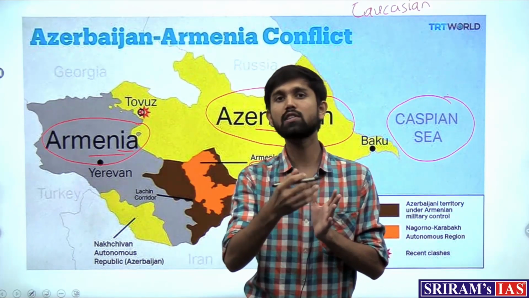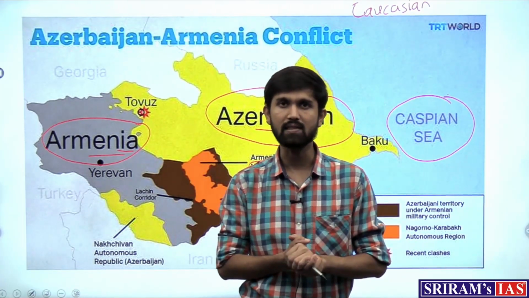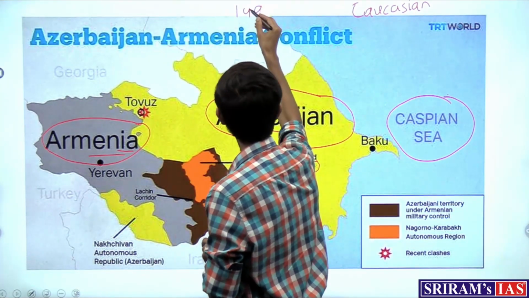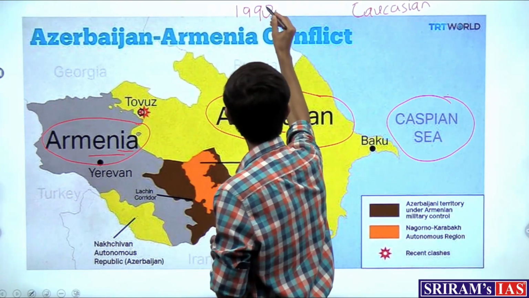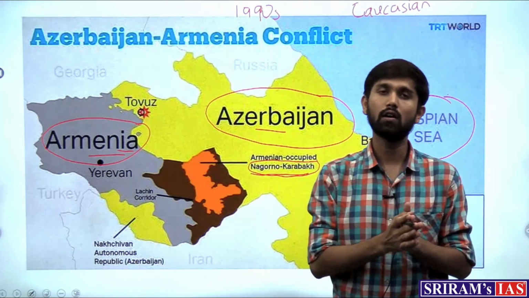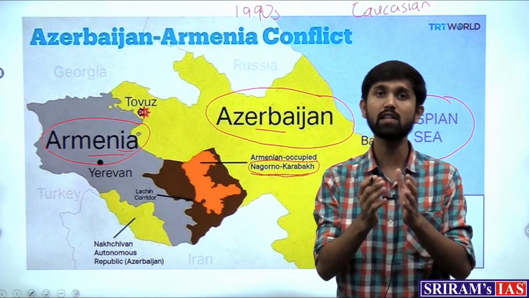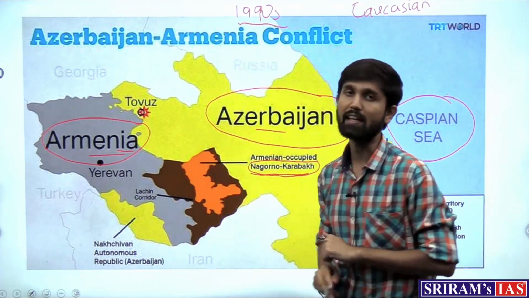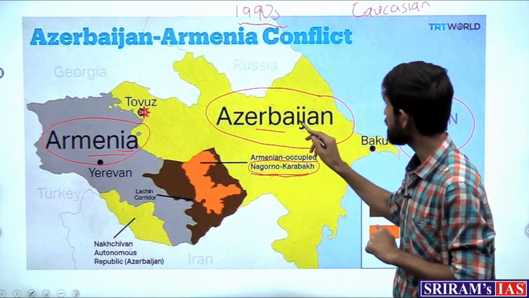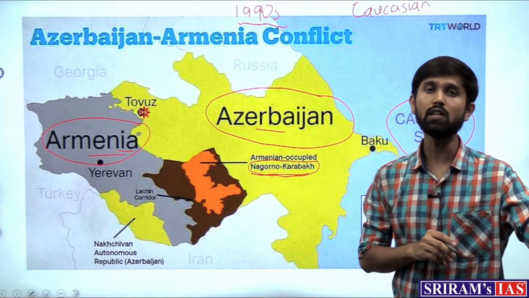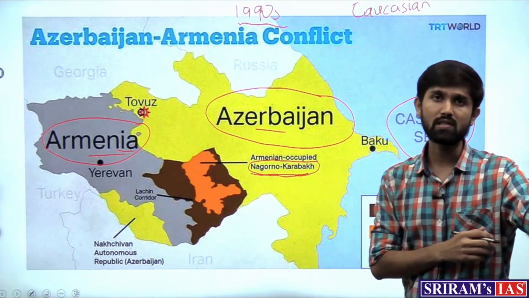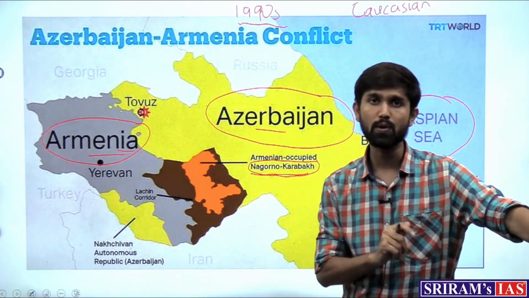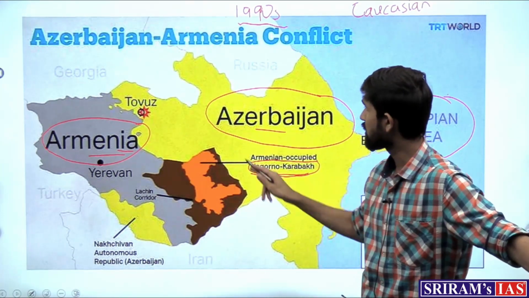Now how did this conflict start, if we ask this? So back in the 1990s, there was a total consolidation of states known as the USSR, and the USSR started to decline in the 1990s, and Azerbaijan was then a part of the USSR. But when the USSR started to disintegrate, the whole territory went into a situation of flux, and Azerbaijan was formed.